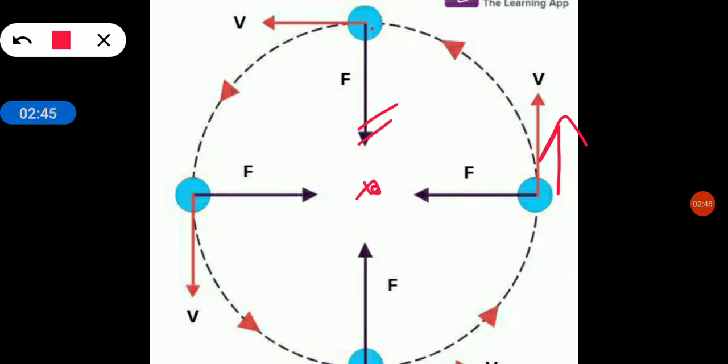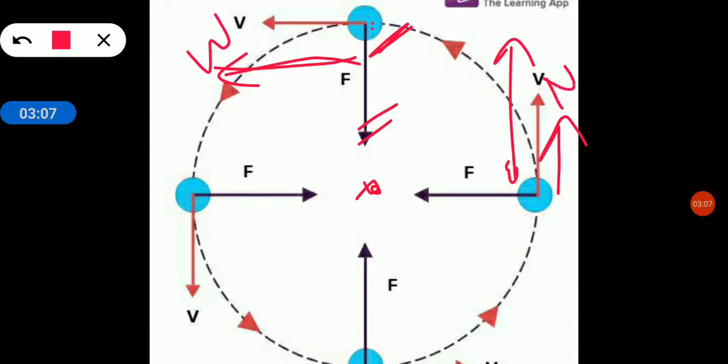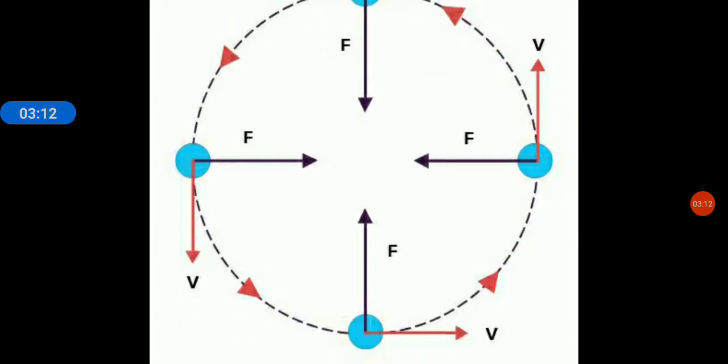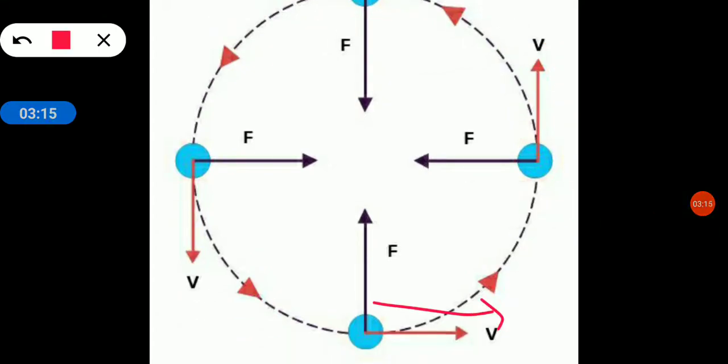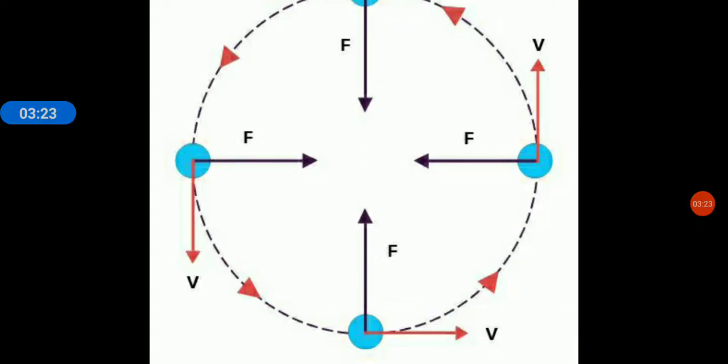When we leave any stone, suppose we tied a stone with a string, and as we let the stone go, if the stone is here, it will go in a straight direction like this, because here the stone's direction is towards north. Here at this point the stone's direction is towards west. This is west, this is north, this is south, and this will be towards your east. So at every point direction will change, so we say that it is an accelerated motion.